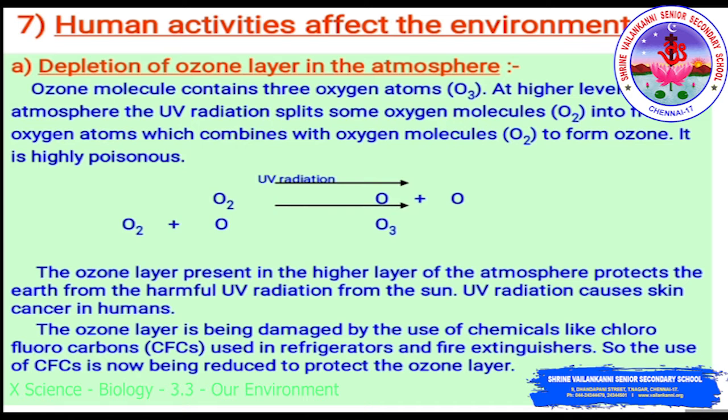As we discussed before, the ozone layer is largely found in the stratosphere, which is a part of our atmosphere, from 12 km to 50 km above sea level. This region is called the ozonosphere. Ozone is deadly poisonous at ground level. Ozone is formed as a result of the following photochemical reaction: O2 gives O plus O by splitting of the molecular oxygen by UV rays. This oxygen binds with a molecule of oxygen, and the resulting product is O3, that is ozone.